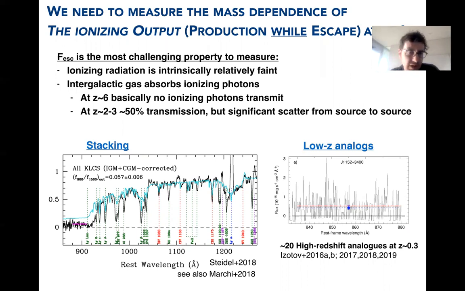You can solve this by stacking a large number of galaxies in independent sightlines, so those random stochastic transmission variations average out, or you can look at very low redshift analogs of high redshift galaxies where there's basically not a lot of gas between you and the galaxy.